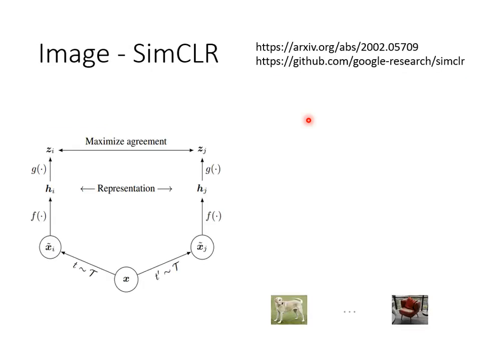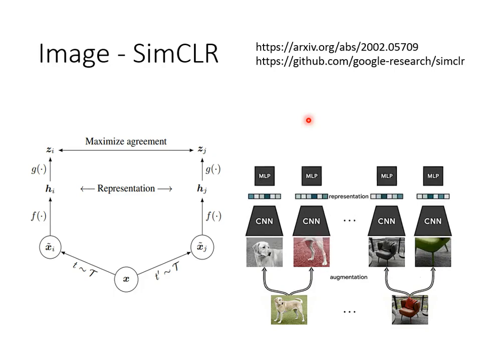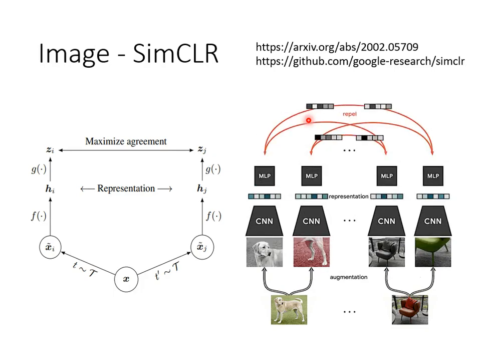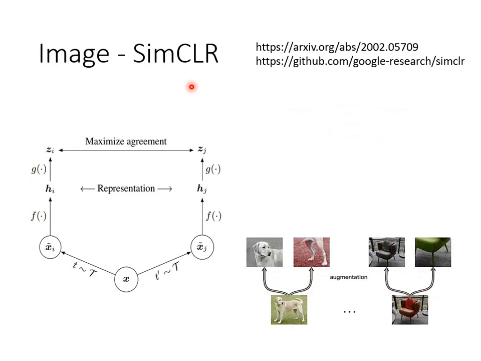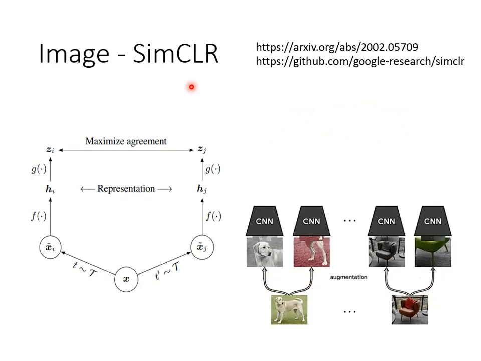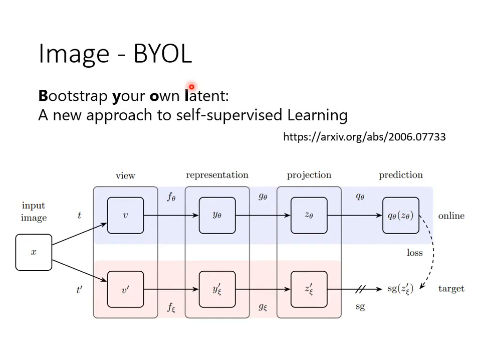Okay, so we won't go into the details of image processing tasks. I will only put 2 slides here to inform you of a very famous method called SimCLR. Its main idea is not that difficult. I believe you can read the paper by yourself to understand it. There is also a strange method called BOIL. BOIL is very peculiar, and we won't talk about it in class. Why? Because I don't know why it works.